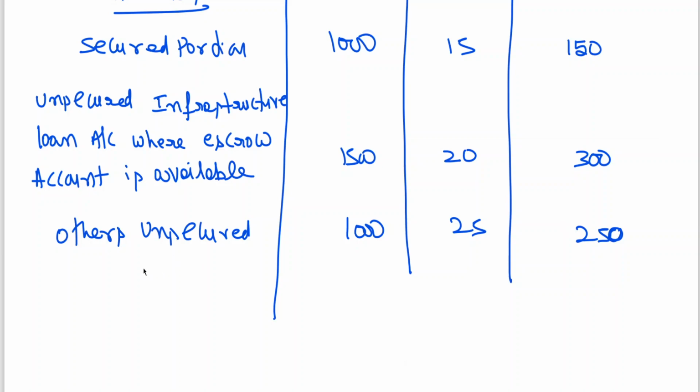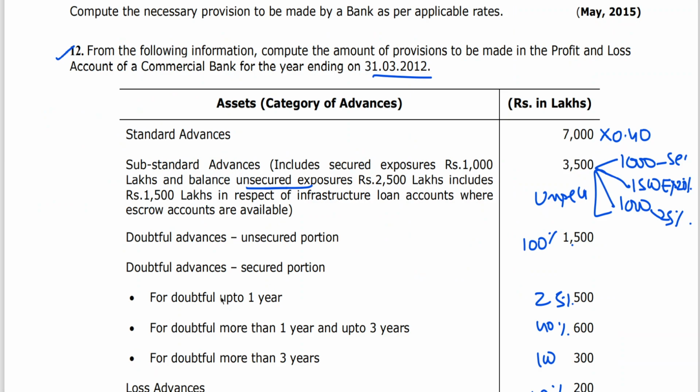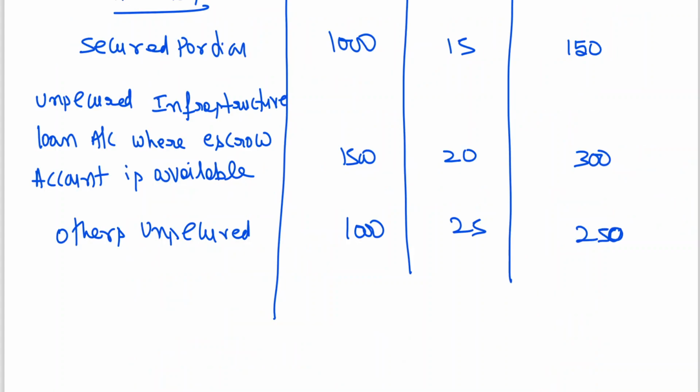Okay, then next. Then we are having doubtful advances unsecured. We will do all 100%, we will write at place. Now first doubtful advances secured portion. Then I can come back to unsecured portion.